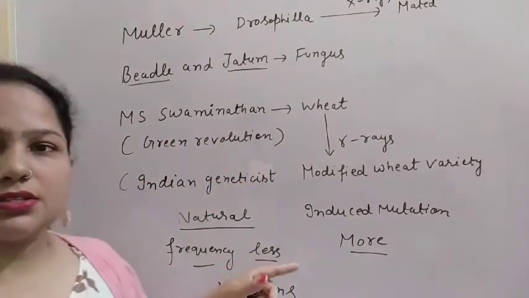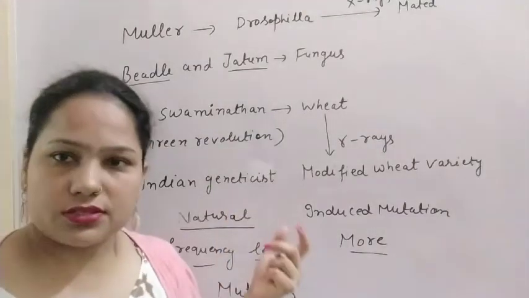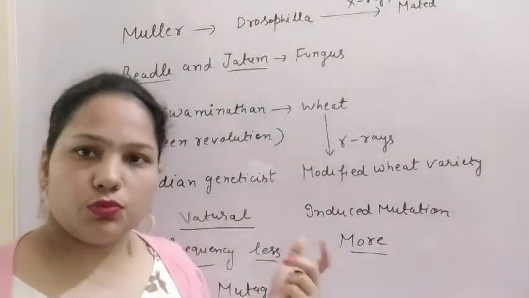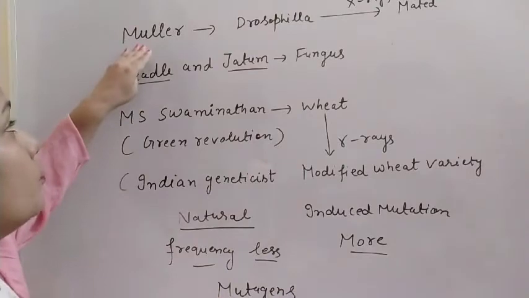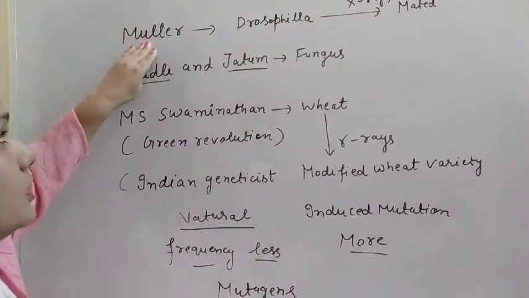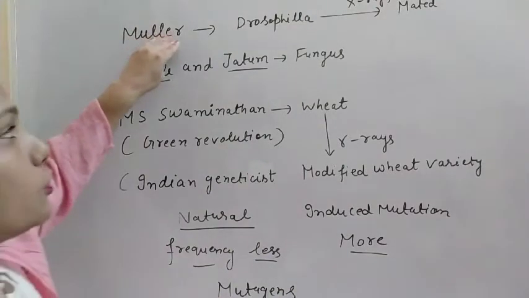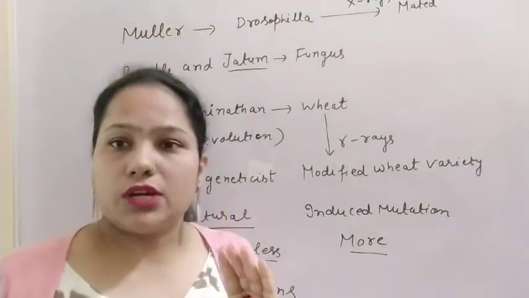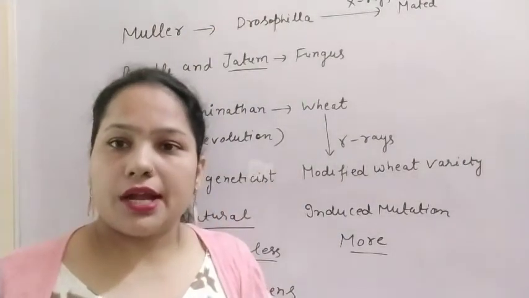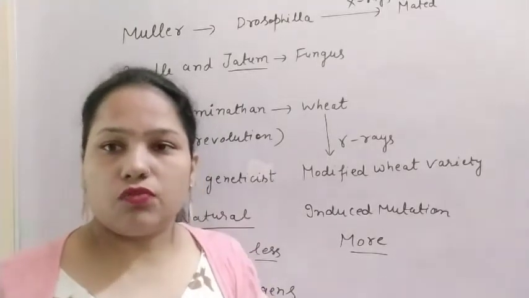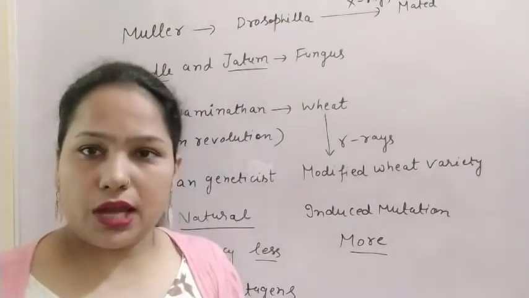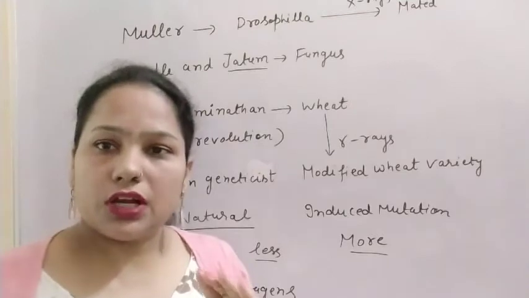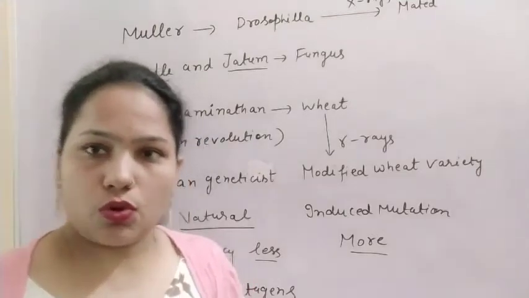Let us discuss some scientists who have worked on induced mutation. First, Muller was the scientist who worked on Drosophila. There was also another scientist, T.H. Morgan, who is known as the father of experimental biology. He studied linkage and recombination also.